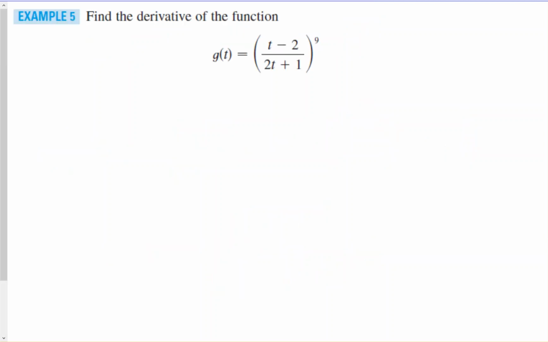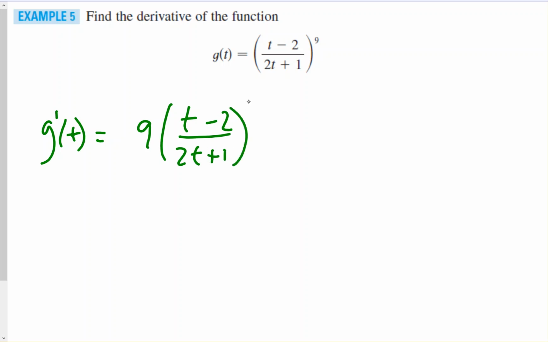Let's take a look at our next one. Find the derivative of the function. Now the outer function is to the 9th power, and the inner function is a rational function. Again, we start with the outer function. So g prime will be 9 times t minus 2 over 2t plus 1, reduce the power by 1, and now times the derivative of the inside.